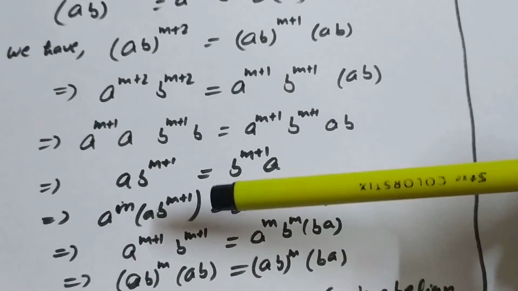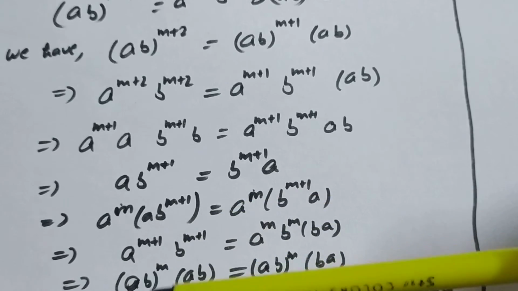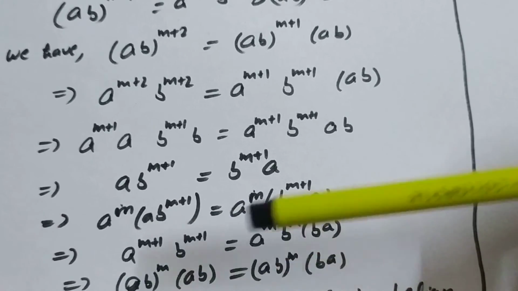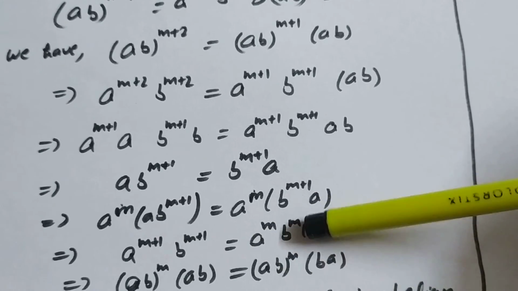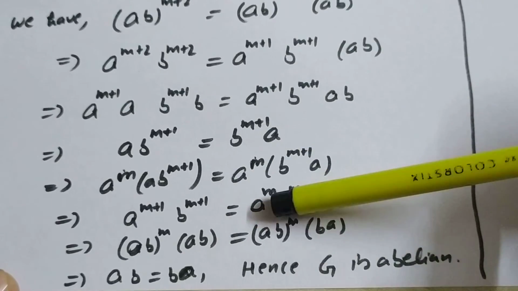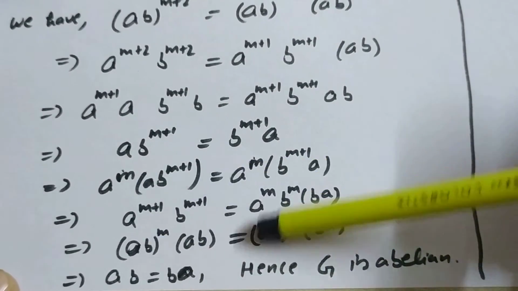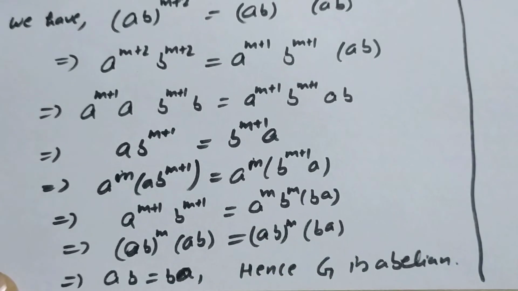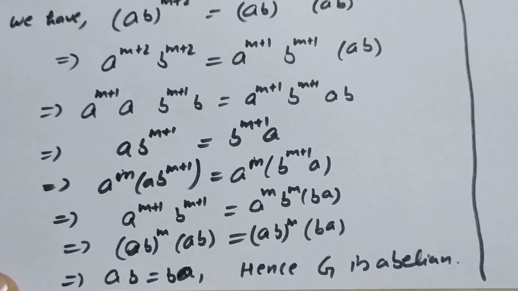But A^(m+1) B^(m+1) can be factored out again as (AB)^m times AB. And here A^m into B^m is nothing but (AB)^m. Again by the left cancellation law, this (AB)^m will be cancelled out and AB remains equal to BA. And therefore G is abelian. Thank you.